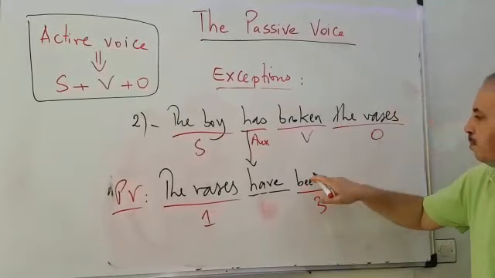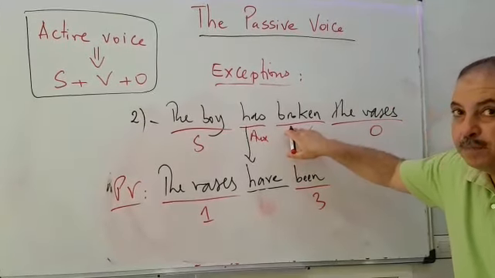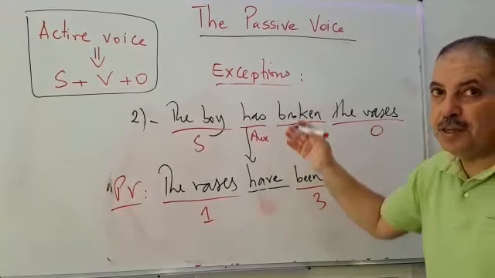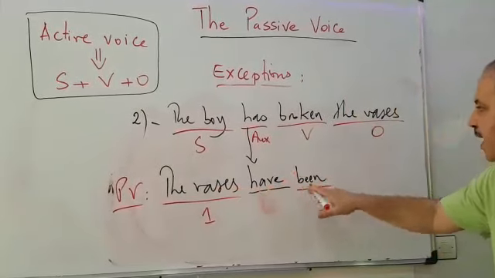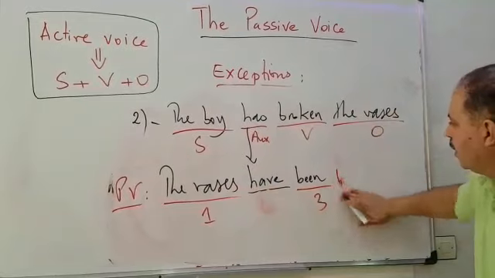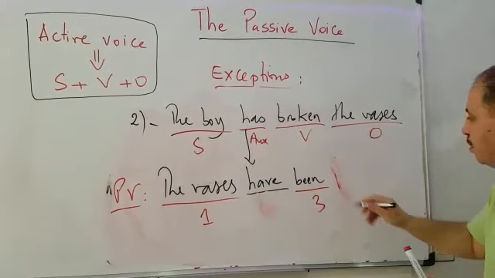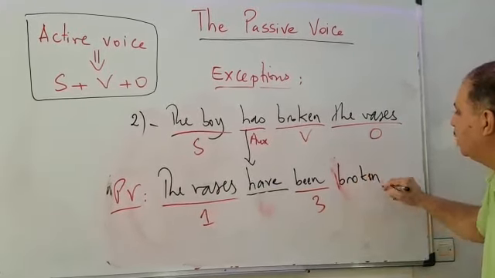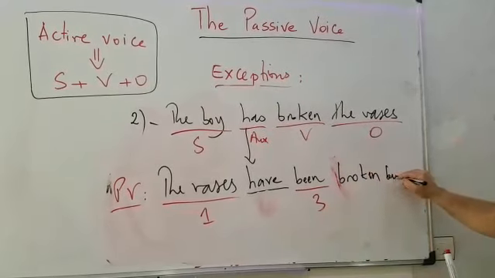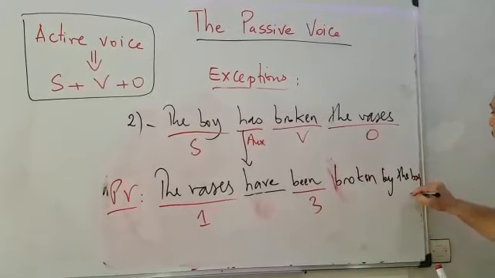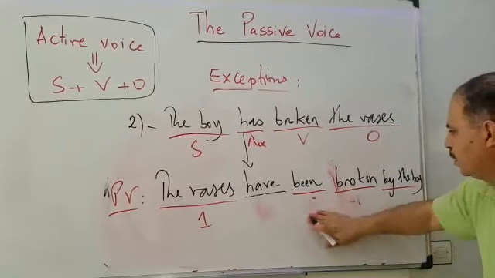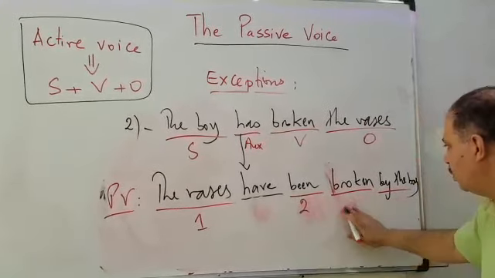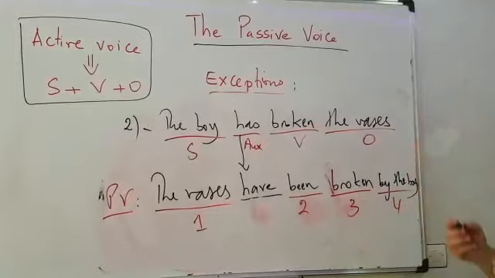So this is to be because the verb is in past participle. So to be must also be in past participle. So we finish. The vases have been broken by the boy. Okay? So this is number 4 and yes, this is number 2, number 3 and number 4.